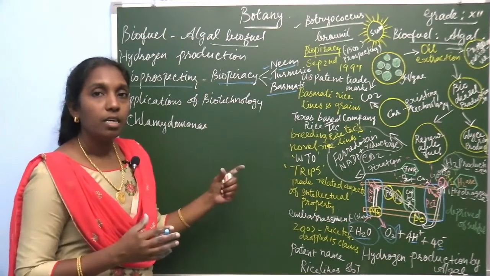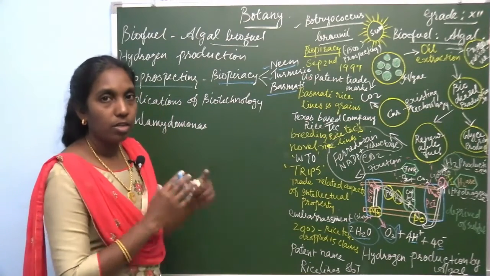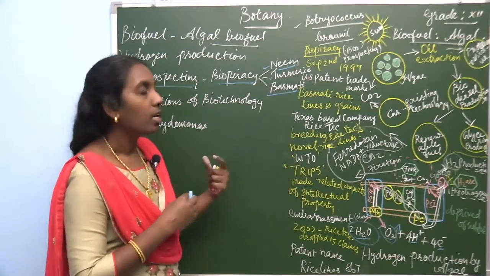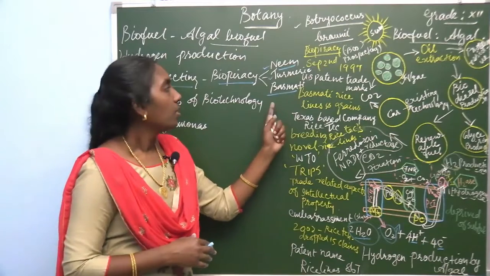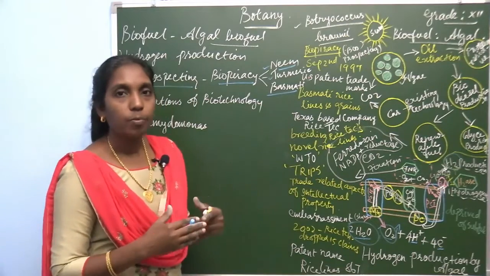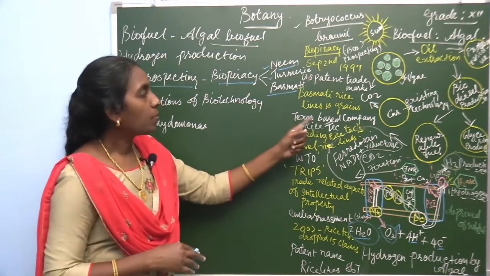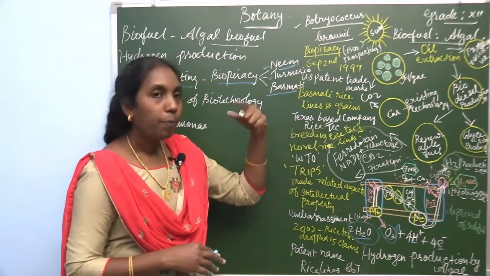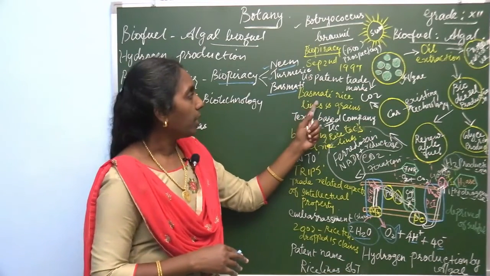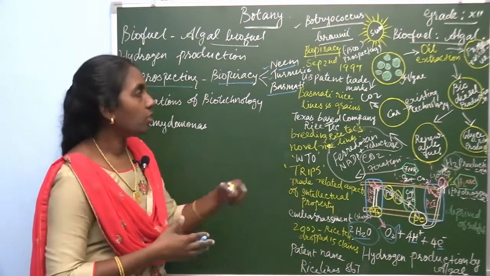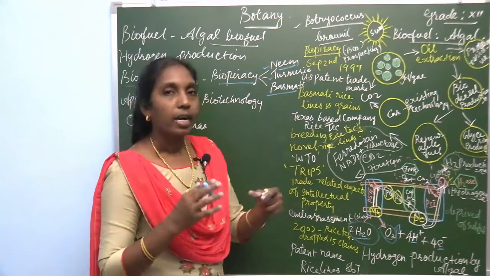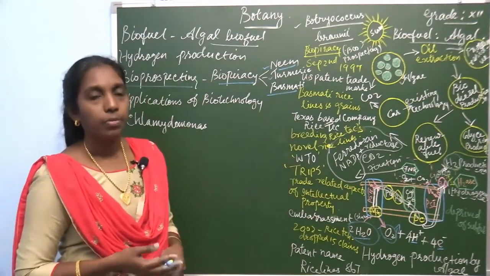Basmati is native, an indigenous plant of the Indo-Pak subcontinent. But this basmati rice got a patent to a US company. The US Patent and Trademark Office gave authorization over this basmati rice as well as the grains.